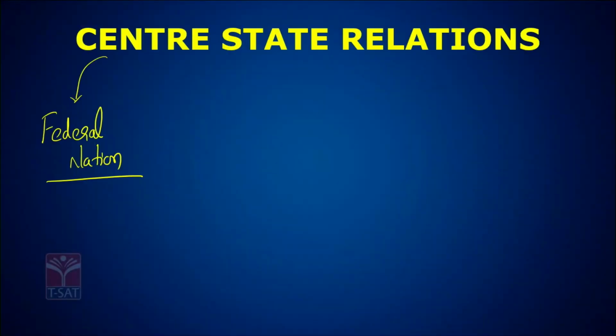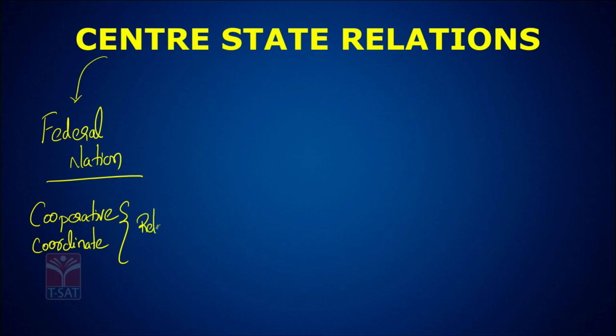Now, what is the main objective of center-state relations in a federal country like India? To ensure cooperative, coordinative relations. See, there should be cooperative, coordinative center-state relations.